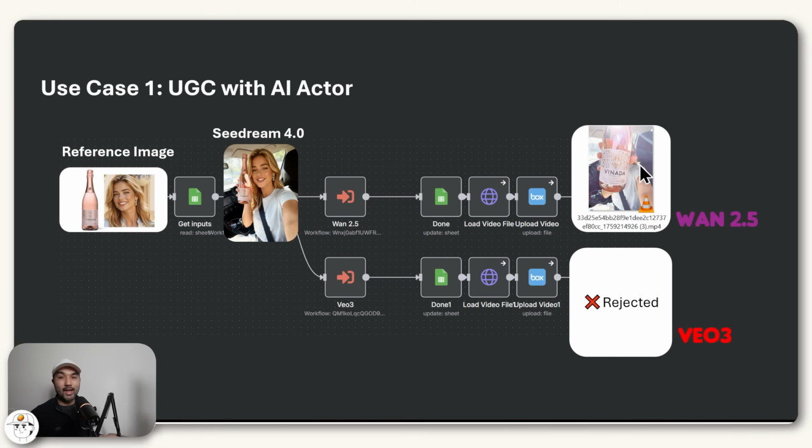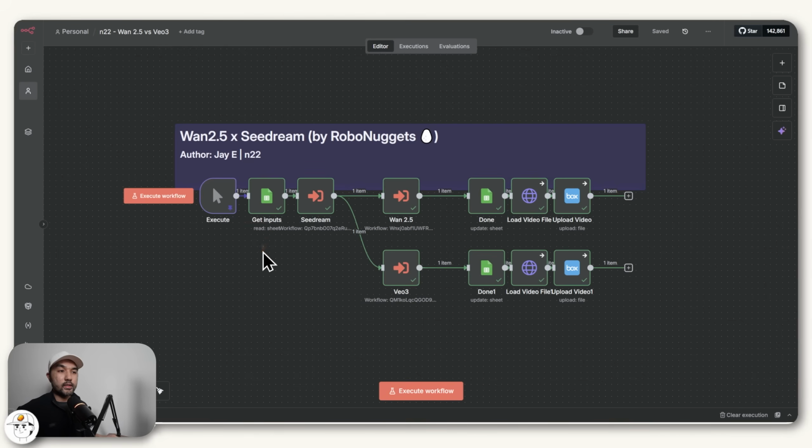So before we show the output of this, I'll just go quickly into the workflow to show you how it all works. So how this automation works is very simple. Like always, we have an input section here at the beginning. Then we have these nodes to call on the models, which would generate the images and the videos for us. Then in our output, we just upload them to the file storage of our choice. In this case, we used box.com because that's quite easy to set up.